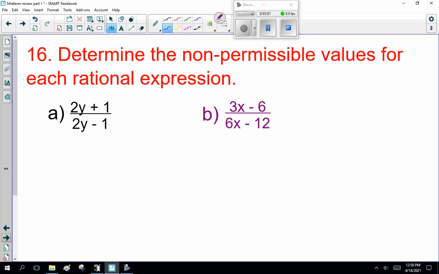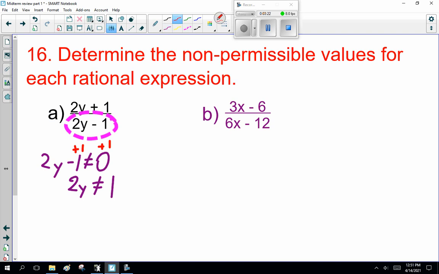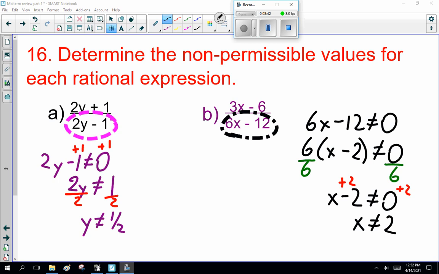Now, let's just do some practice here. Determine the non-permissible values for each rational expression. 2y minus 1 cannot equal 0. Add 1 to both sides, because you want to get y all by itself. So 2y cannot equal 1. Now notice it's 2y, and you want to get y. So how do you get rid of times 2? Divide both sides by 2. Right. Now, I'm going to pause the recording, and I want you not to simplify the next one, but just tell me the non-permissible values. So pause the recording. Let's go. All right, welcome back.